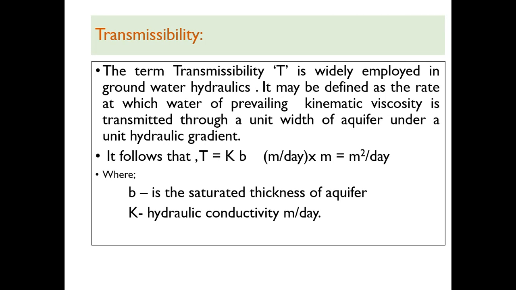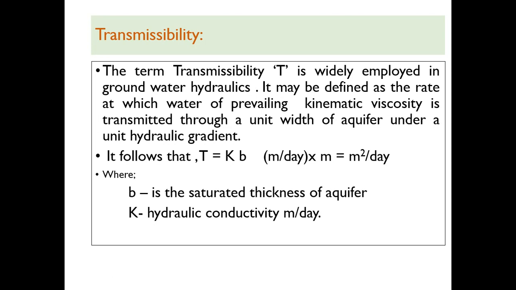So transmissivity, or transmissibility, is defined as the rate at which water of prevailing kinematic viscosity is transmitted through a unit width of aquifer under a unit hydraulic gradient, expressed as T equals K into B, meter per day into meter, or square meter per day, where B is the saturated thickness of aquifer and K is the hydraulic conductivity in meter per day.